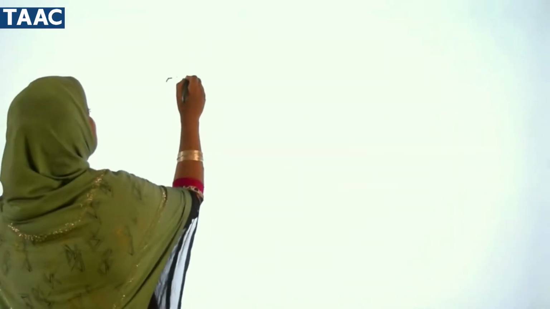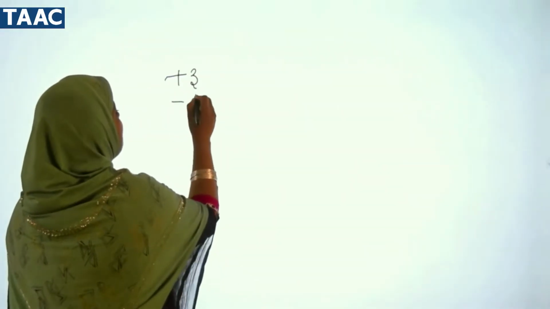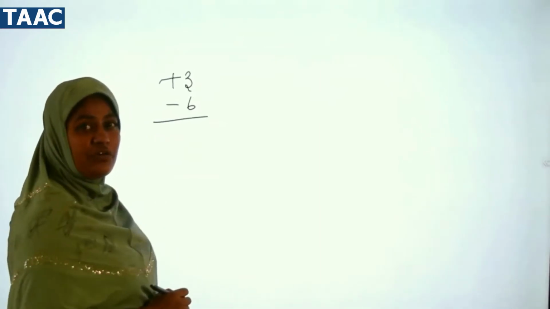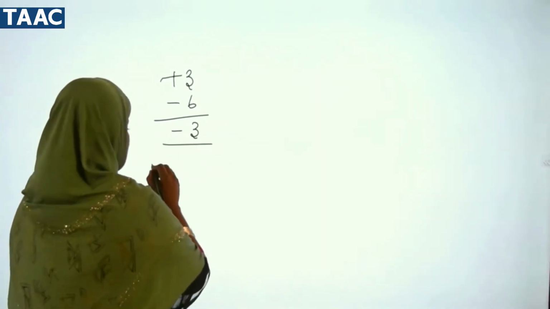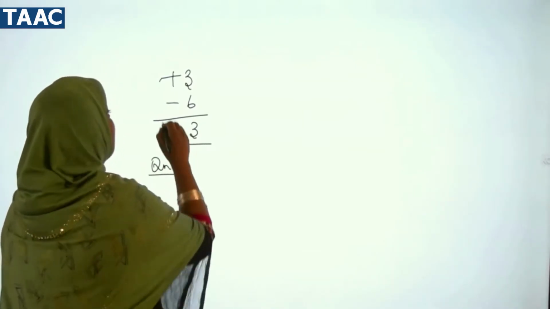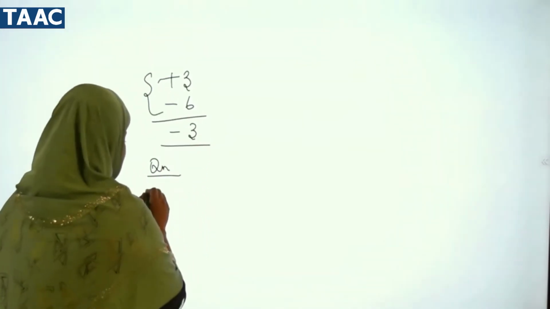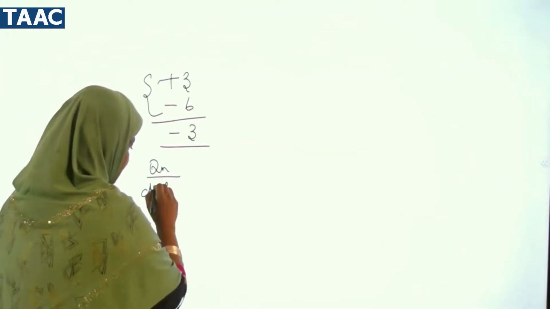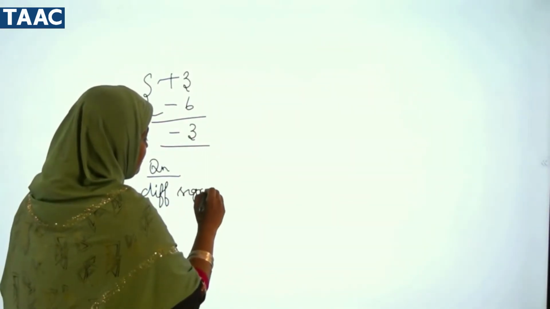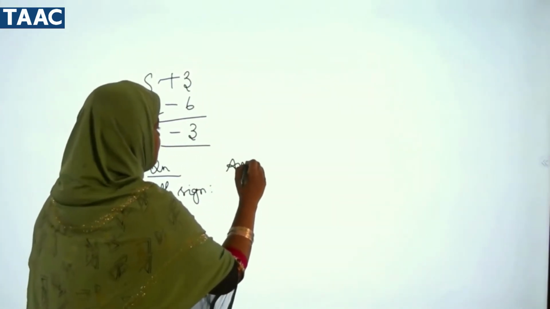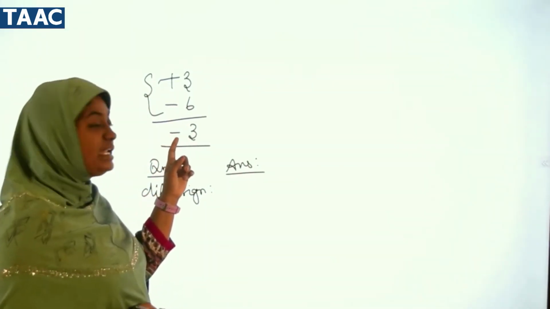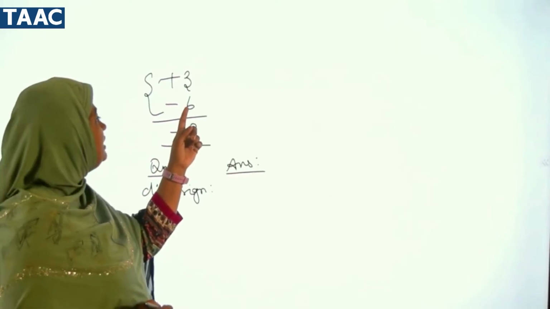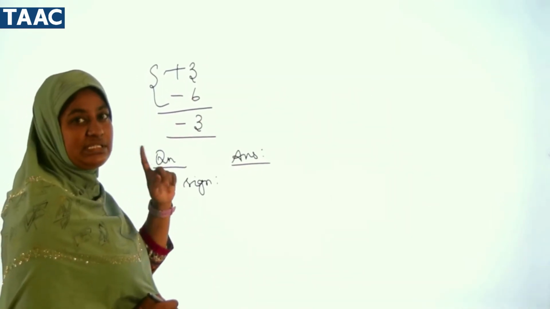We had plus 3 and minus 6. What answer have we got? Do you remember? Yes, it is minus 3. So see here, in the question we have different signs, and in the answer what have we got? In the answer we have got minus. Minus belongs to which number? It belongs to the greater number, 6.